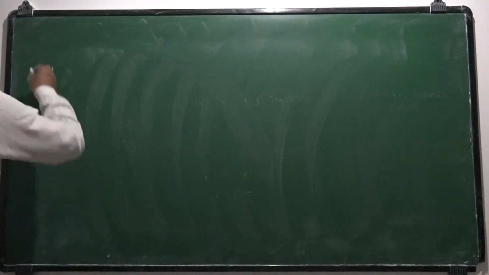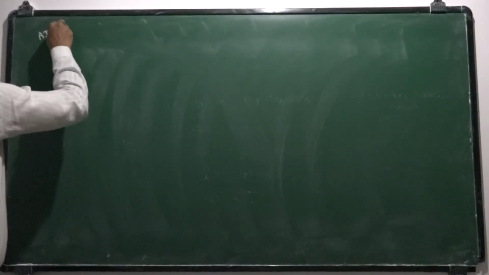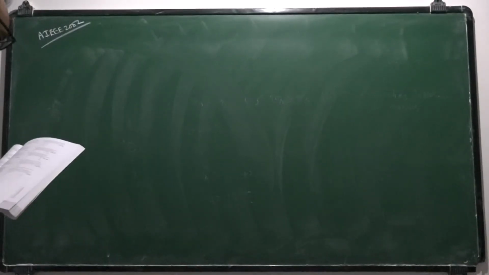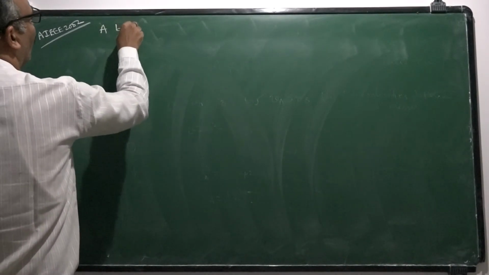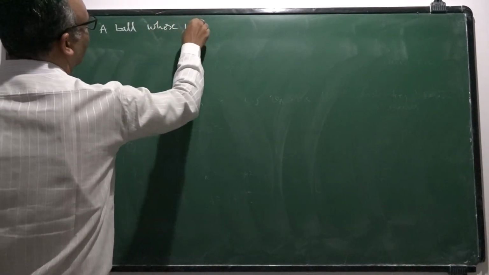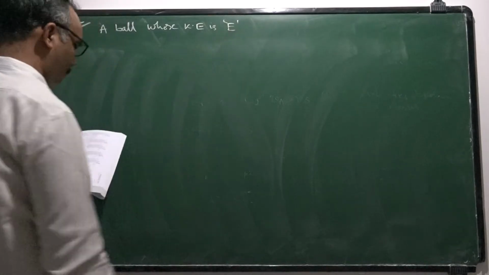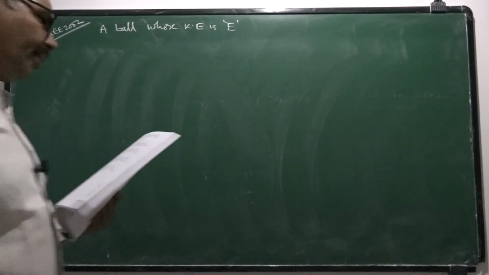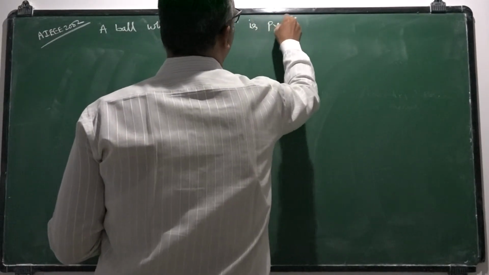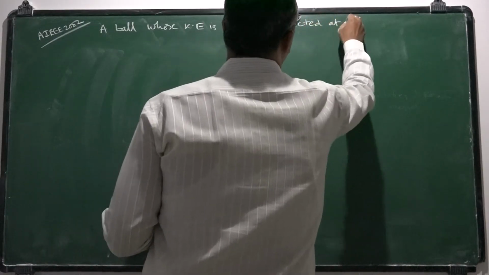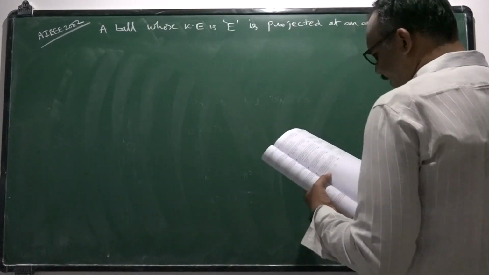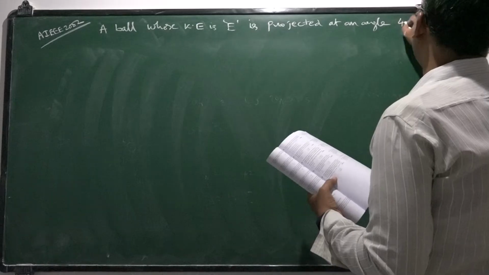One more question. AIEEE 2002. In the same year, we have one more question from this. A ball whose kinetic energy is E is projected at an angle 45 degrees to the horizontal.